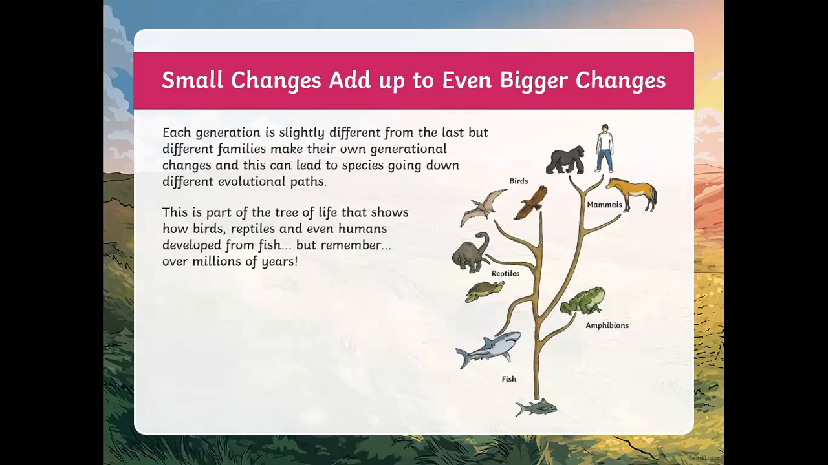But throughout the journey of evolution, different families make their own generational changes, and that can lead species down different evolutionary paths. So the theory of evolution is that we all started from some sort of fish-like creature that eventually maybe came onto land, and then eventually, due to the different environment, has evolved into amphibians, fish, reptiles, birds, and mammals as well. And so that's the theory of evolution, that due to the environment, we changed.